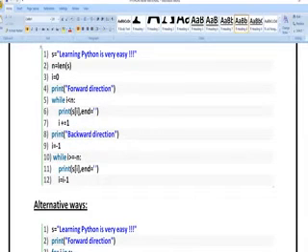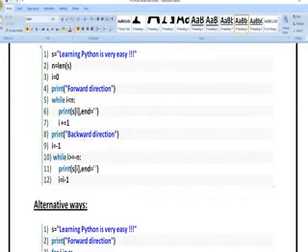I have taken I with a 0 value, and print forward direction means whatever input I am having, I am printing. Next, while I is less than N, meaning the I value is less than the N value, print S of I, whatever input I am having in S. End indicates that whatever the statement is, you have to print up to the N value. I is equal to I plus 1 means it is going to increment from one character to the next character.